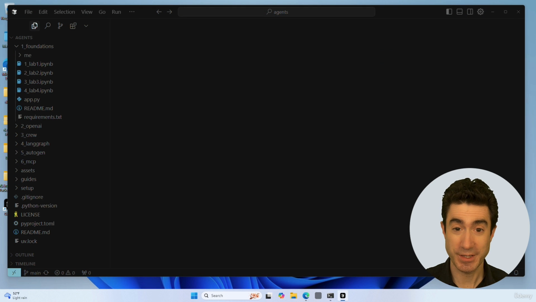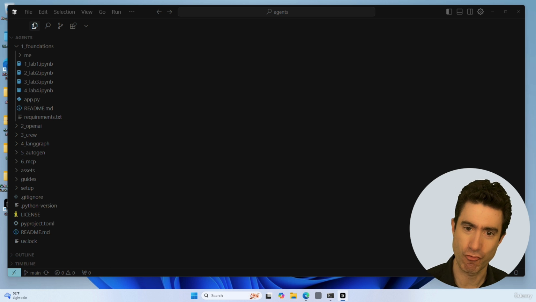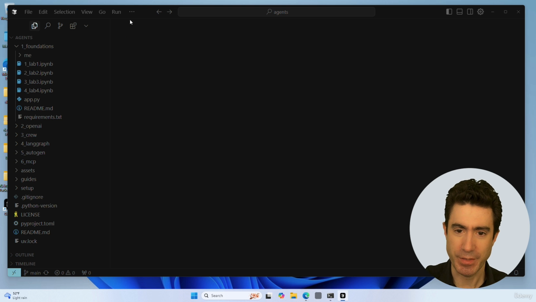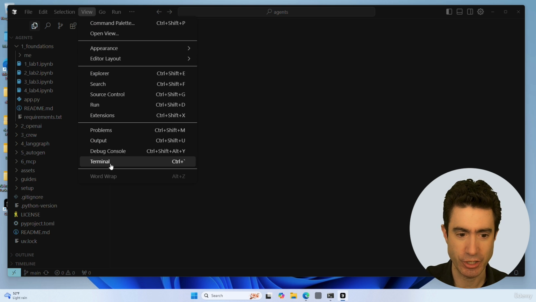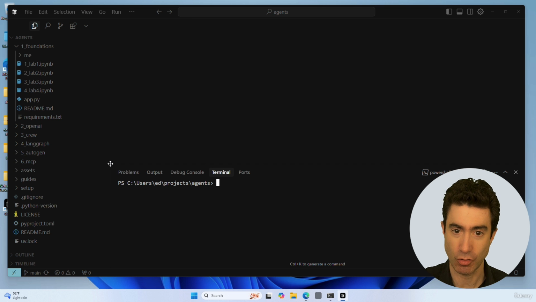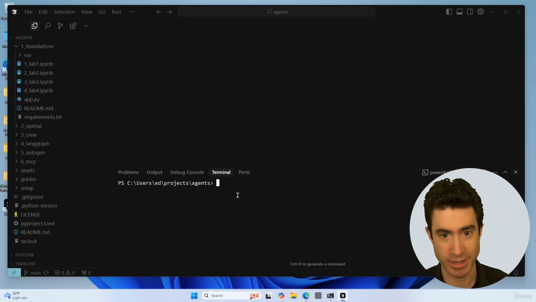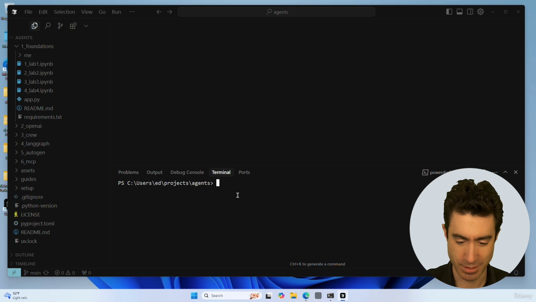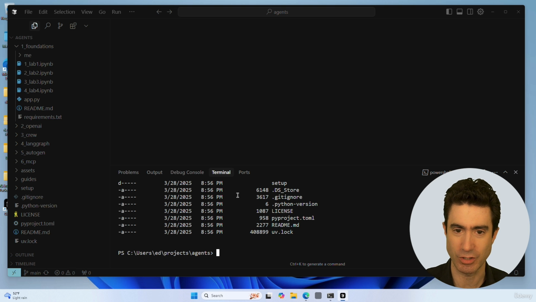Now I'm going to show you this next part within Cursor. Here is Cursor. I actually quit Cursor and reopened it again for the same reason that we did that with a PowerShell, to reset the path variables. And within Cursor, I'm going to go to the View menu and choose Terminal. It's also Control and the back tick to bring up a new PowerShell within Cursor, which is a useful thing to do, and that's how we'll do it mostly on this course. And within here, if I do a dir, or an ls, you'll see the contents of that directory.